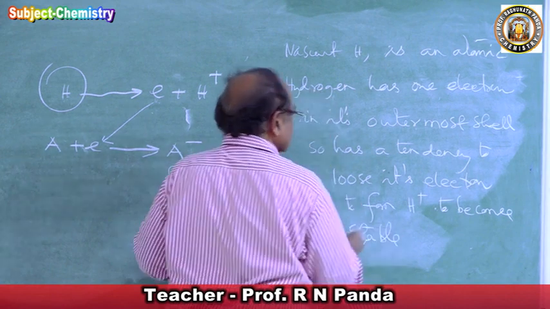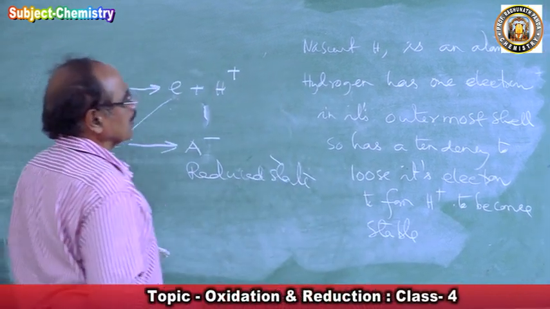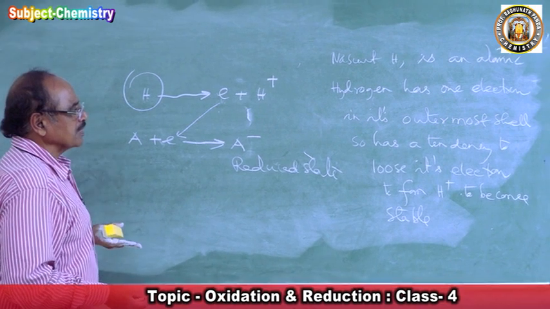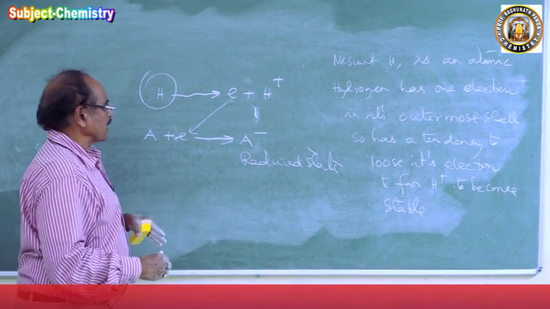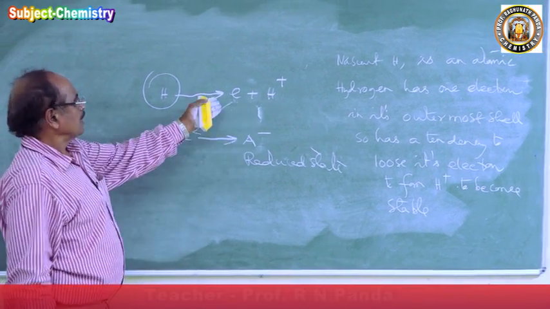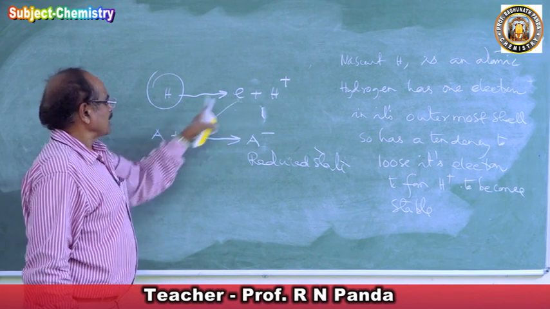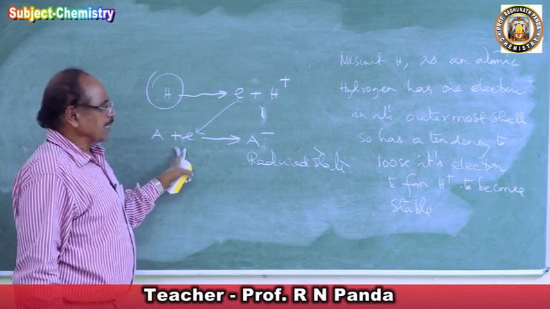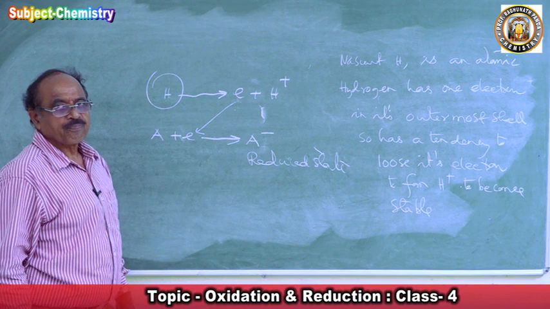So those substances which lose electron are reducing agents. Those substances which accept electron are oxidizing agents. The nascent hydrogen is losing electron. That electron is bringing out reduction, hence it is a reducing agent.